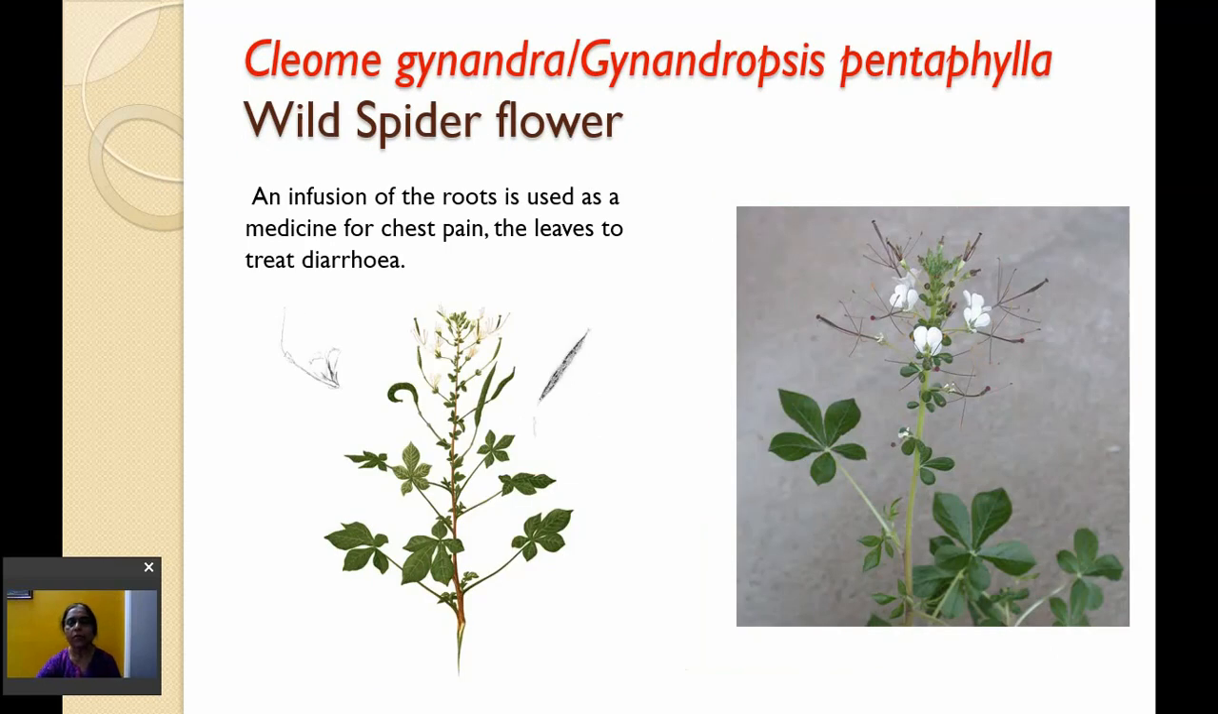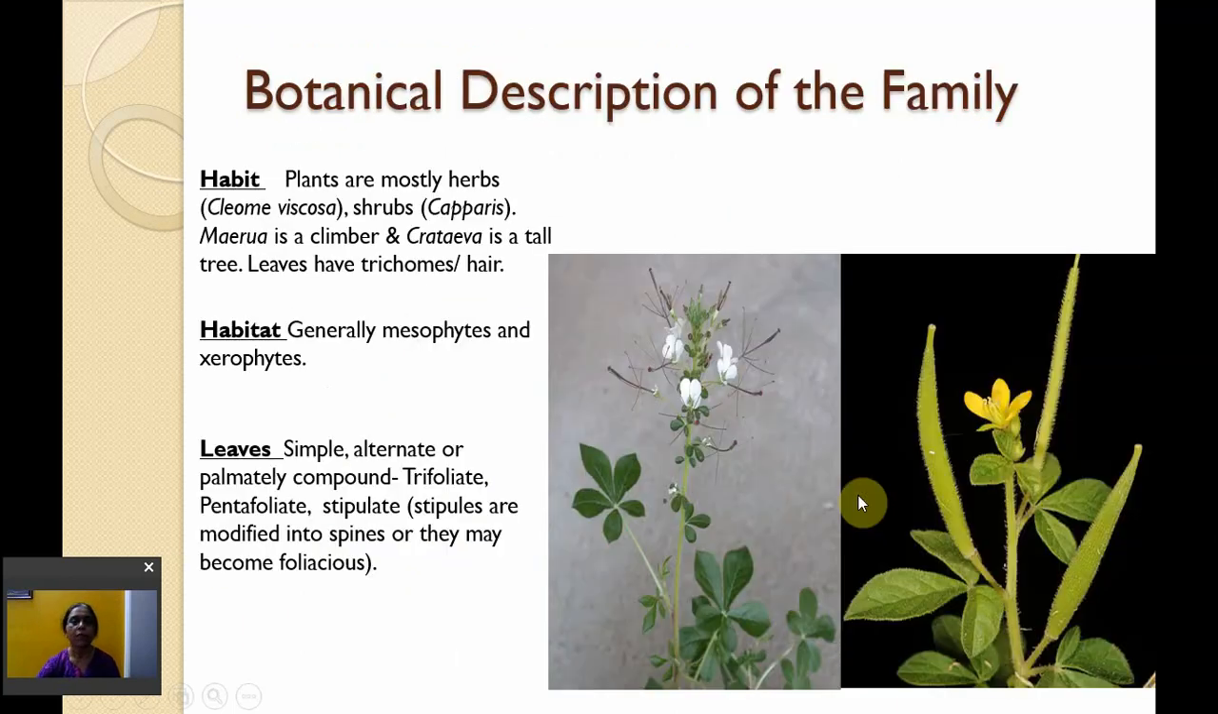Cleome gynandra, or it is having another name, Gynandropsis pentaphylla. It is called wild spider flower. An infusion of the roots is used as a medicine for chest pain. The leaves to treat diarrhea. You can see here the pentaphylla leaves.